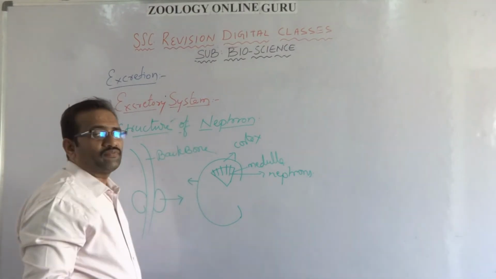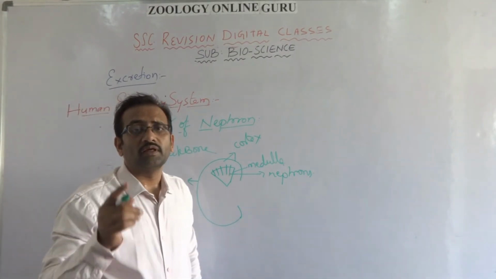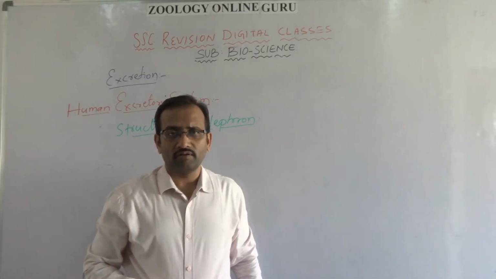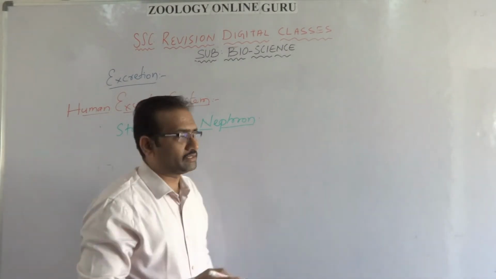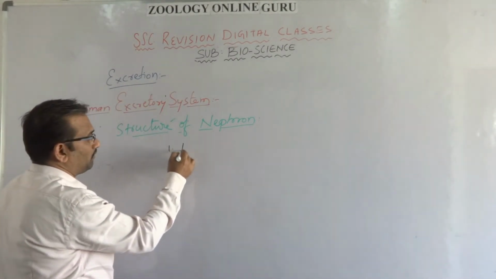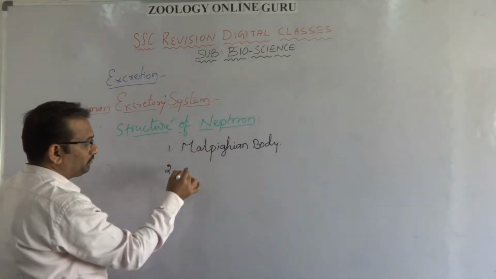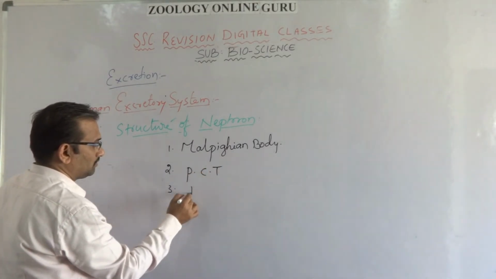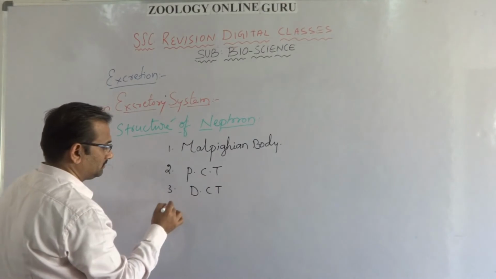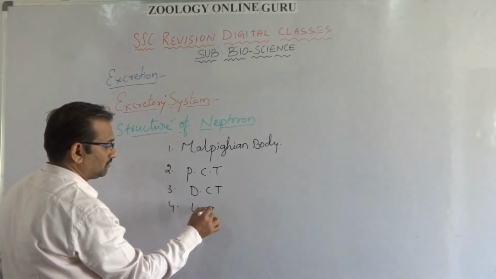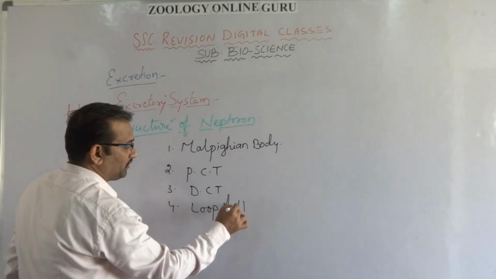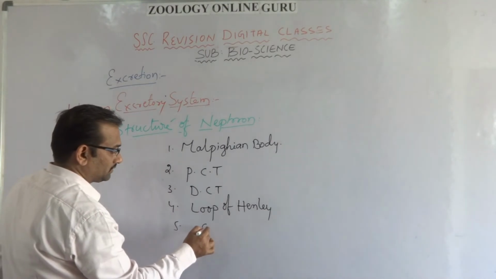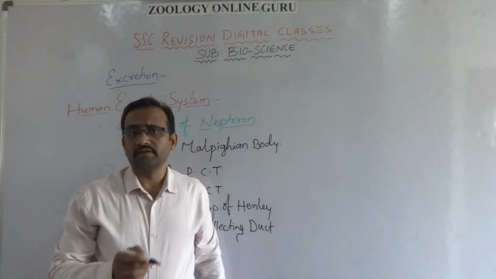Coming to the structure of a nephron, the following parts are present in a nephron. Every nephron contains the following parts: number 1, Malpighian body, number 2, PCT, DCT, loop of Henle, and collecting duct.